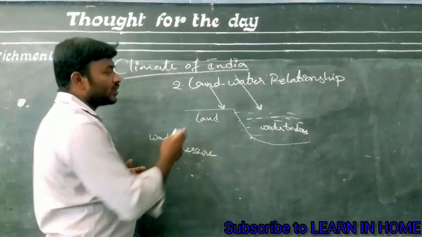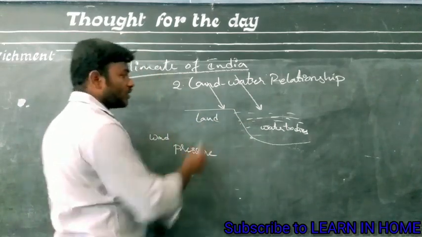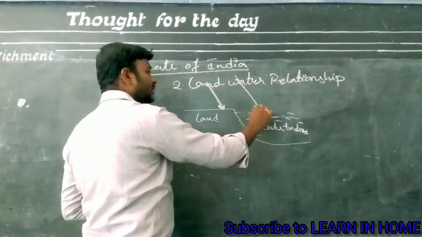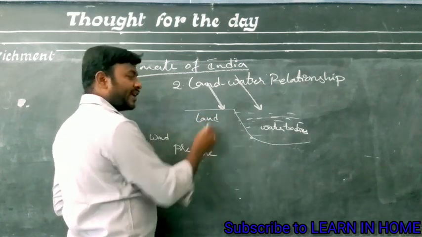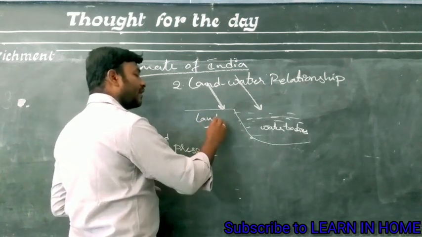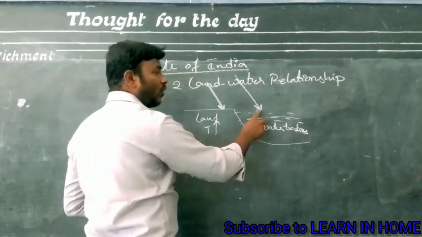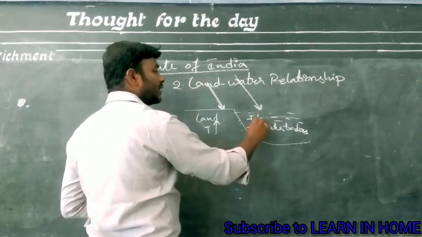So see what happens here, land and water. If you observe the morning and night times, look at the morning. The sun's rays are falling and the land will be heated up very fast. Temperature will be very high. And in the morning, water will not heat up very fast. Then what will happen? Temperature will be less.